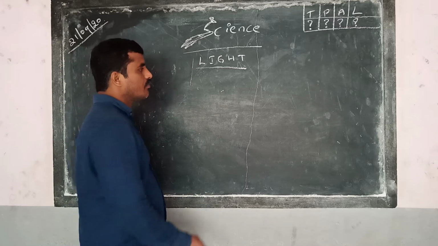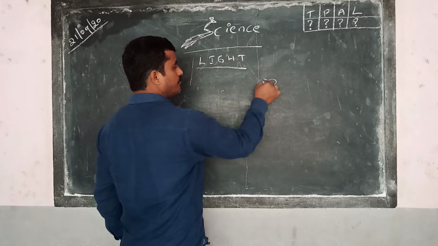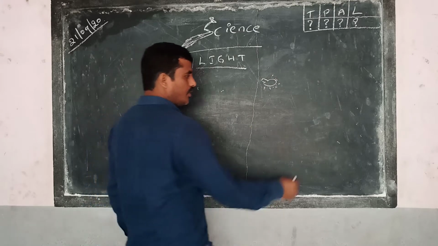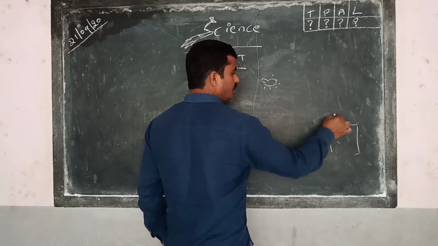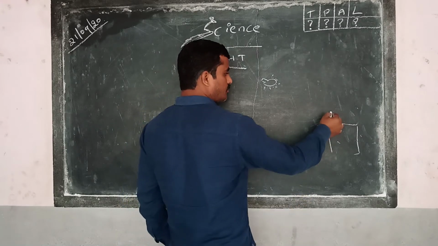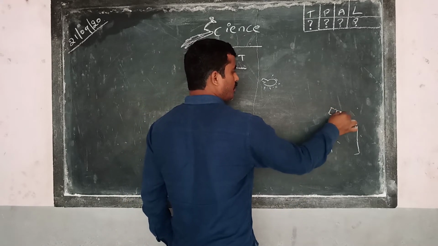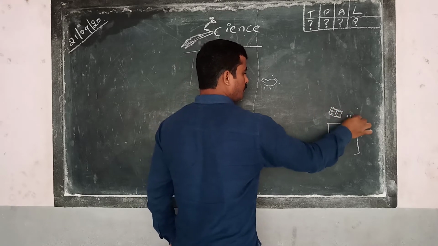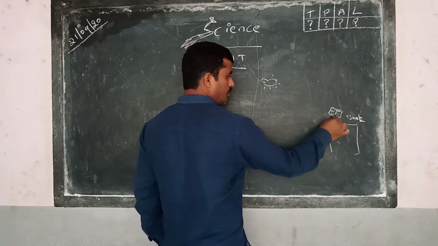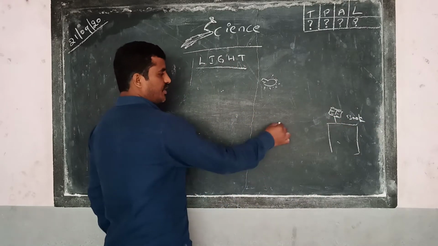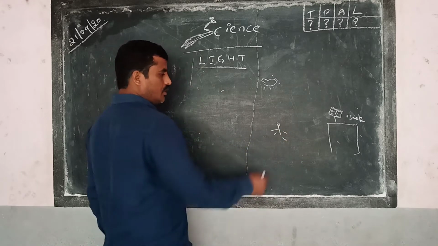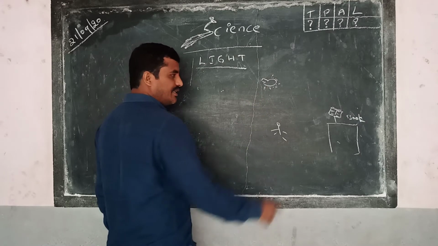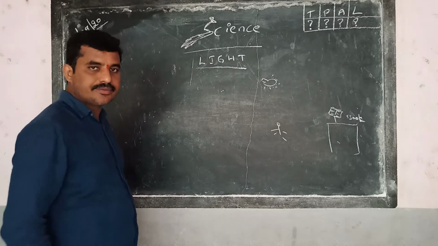For example, imagine you have a bulb. You switch on the light. On a table, keep any object, like a book. Now sit here and see the book. Switch on the light and see the book. Can you see it? Yes, obviously.